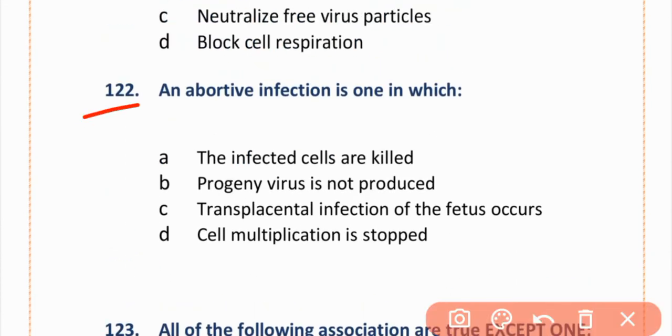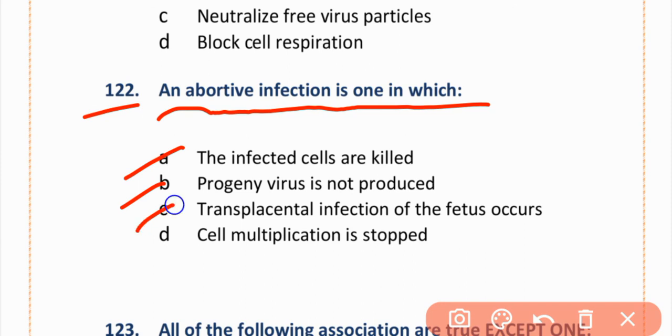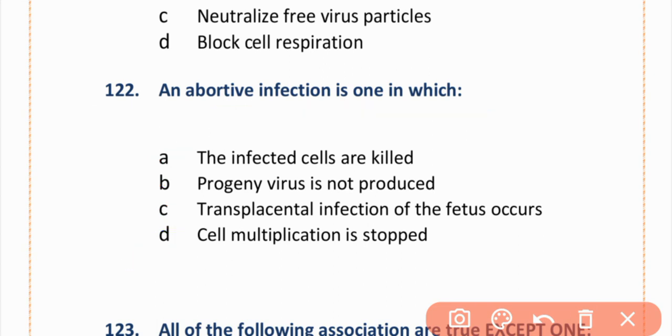MCQs number 122. An abortive infection is one in which: option A is the infected cells are killed, B is progeny virus is not produced, C is transplacental infection of fetus occurs, D is cell multiplication is stopped. The correct option is option B, progeny virus is not produced.